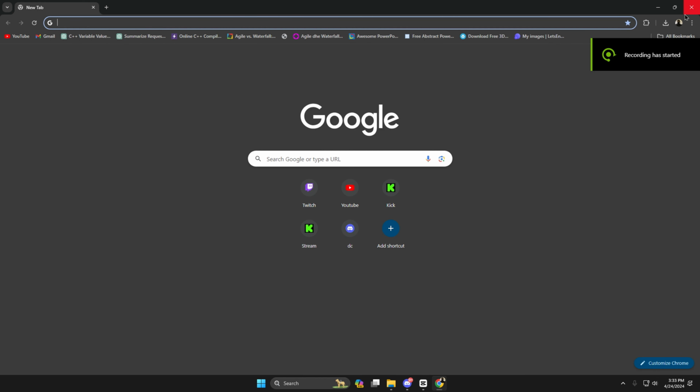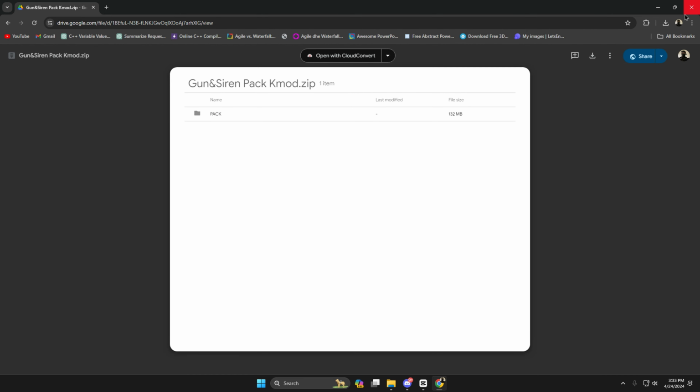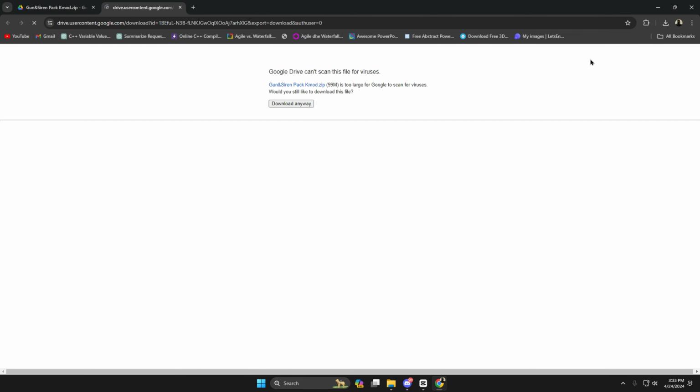So basically, in the description of this video, there's going to be a Google Drive link where you can download the sound pack. So what we are going to do right now is head there and install it. Here, as you can see, it's the Gun and Siren pack. You're just going to hit the download button. It's going to take a while.